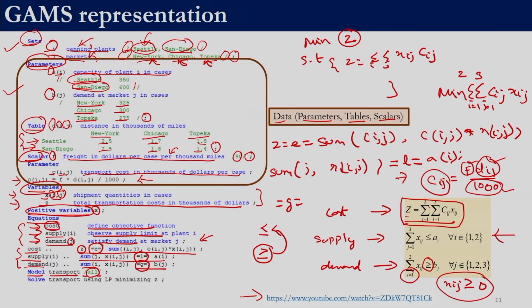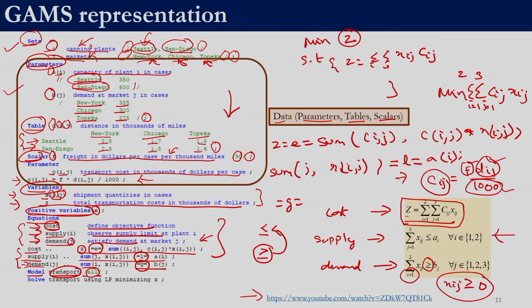That means all the constraints which have been defined in the current GAMS file are part of the model transport. For example, if we do not want to have the demand constraint, one way is to remove or comment it out. The other way is to build a model transport one, let us say, without including the demand constraint. We will see that a little bit later. For the current case, we are building a model.